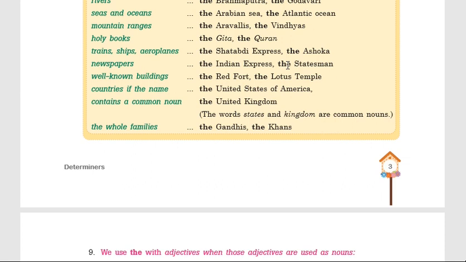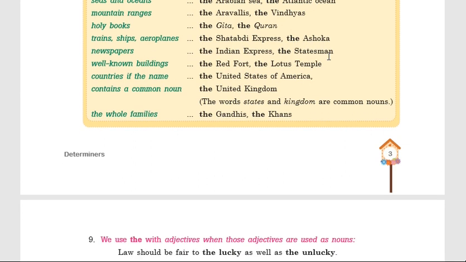The Bible, etc. We can use the before the names of trains, ships, aeroplanes, etc. For example, the Shatabdi Express, the Ashoka, the Dakota aeroplanes. Thereafter, we can use the before the names of newspapers.